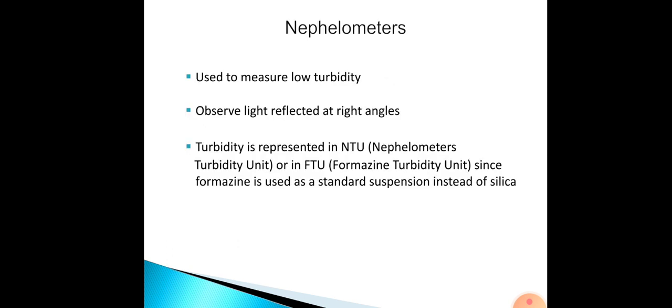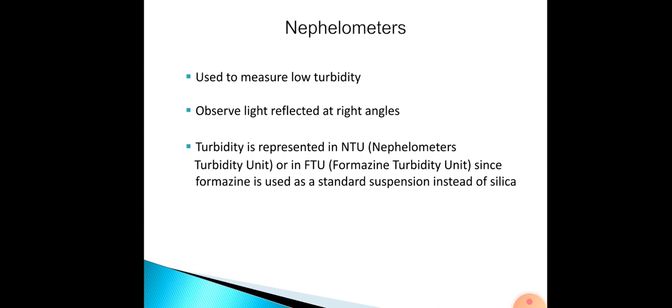So that is about the Bailey's turbidimeter and Jackson turbidimeter. Now coming to the nephelometers, these are again used to measure turbidity, especially very low turbidity. Here we observe the light that is reflected at right angles, and the turbidity is represented in NTU, that is nephelometric turbidity unit, or we even say FTU, that is Formazine turbidity unit.